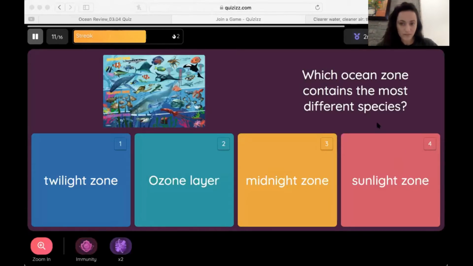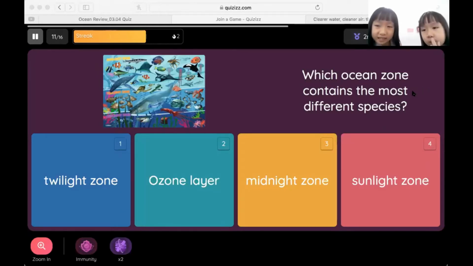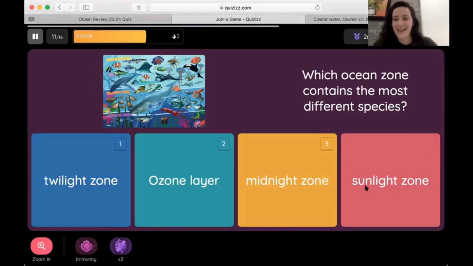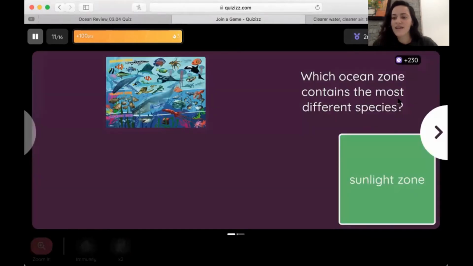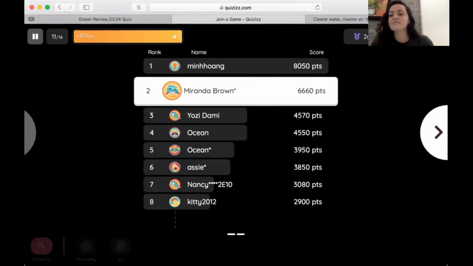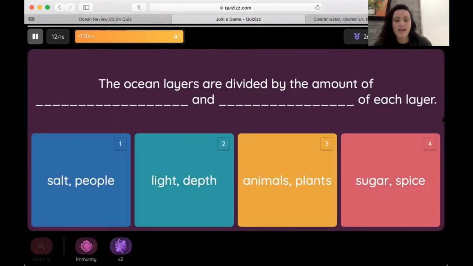Okay. Which ocean zone contains the most different species? Hannah. Midnight zone. Sunlight zone. All right, sunlight zone. Was that Emma? Did you say that, or was it Hannah? Hannah. Emma, the ocean layers are divided by the amount of blank and blank in each layer.